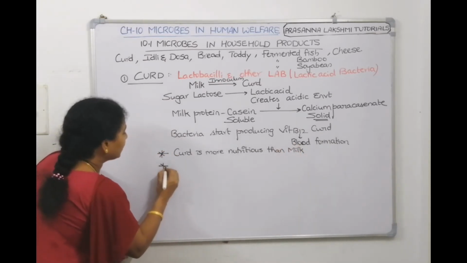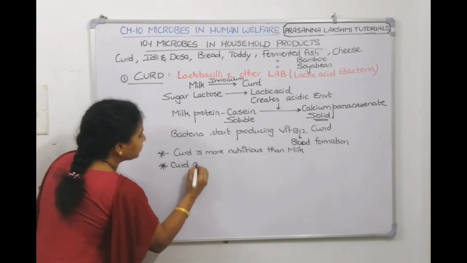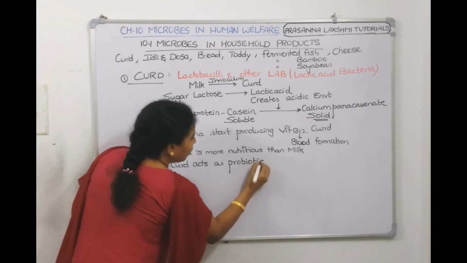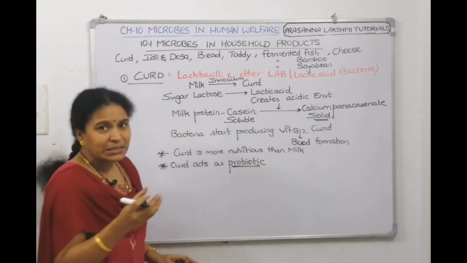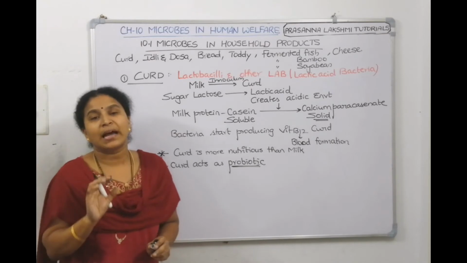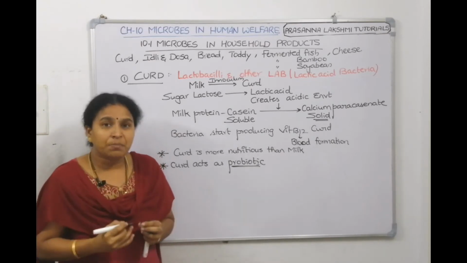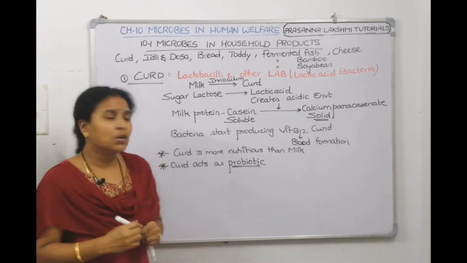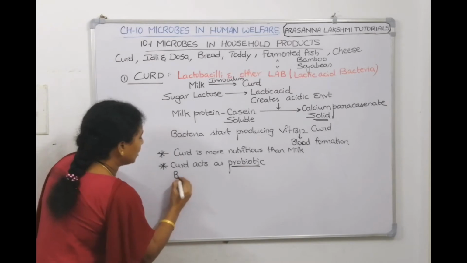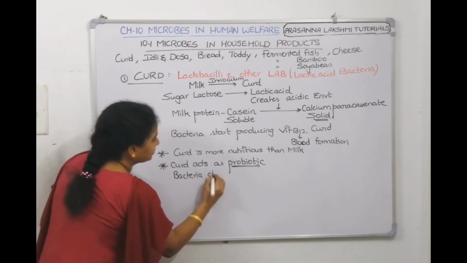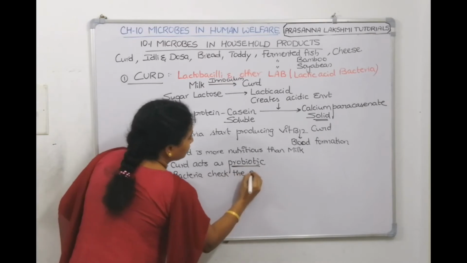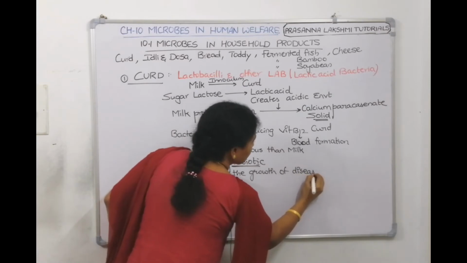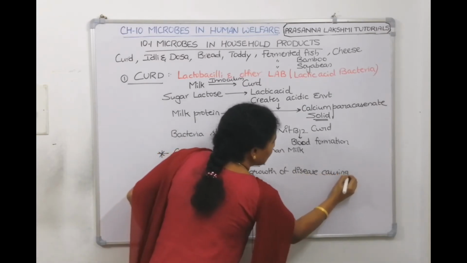And the second point is that curd acts as a probiotic. What do you mean by probiotic? Any sample which has useful microorganisms is called a probiotic. The bacteria present in the curd check the growth of disease causing organisms.